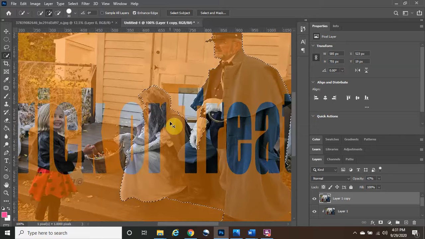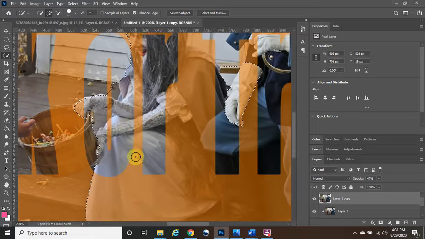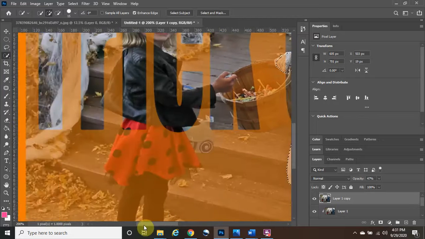We're going to tap the plus sign because we want this to look as nice as possible, like right here. I'm going to click on the left bracket to make it a bit smaller so we can precisely get down her face right here. And then her clothing part right here, her hand, very important. Perfect.